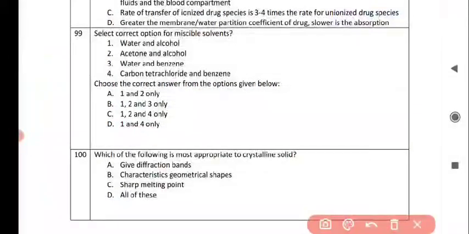Next question is, select correct options for miscible solvents. One is water and alcohol, second is, third is water and benzene, fourth is carbon tetrachloride and benzene. So choose the correct answer from the options given below. The correct answer for this is option C, that is option number 1, option number 2 and option number 4, not option 3.